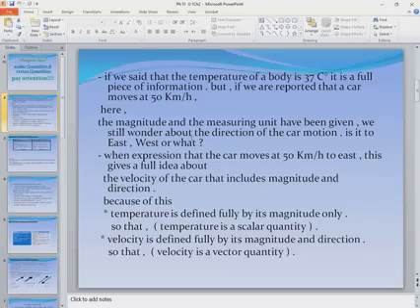So, because of all of that, temperature is defined fully by its magnitude only, so temperature is called a scalar quantity. And velocity is defined fully by its magnitude and direction, so velocity is a vector quantity.